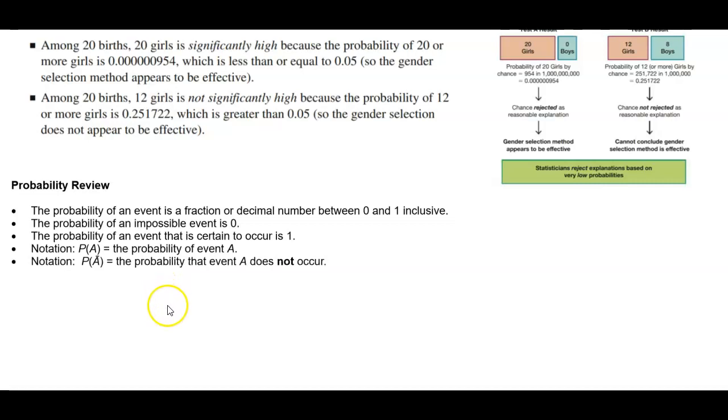So let's take a look at the probability review. The probability of an event is a fraction or decimal number between 0 and 1 inclusive. The probability of an impossible event is 0. The probability of an event that is certain to occur is 1. Now the notation, the probability, or the capital P with parentheses A inside, is the probability of event A occurring. Now the notation with the probability with the line over capital A is that the probability that event A does not occur.